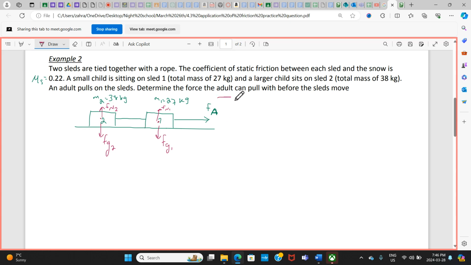Since this object is trying to move in this direction, I call this the positive direction, to the right. The friction is going to oppose the movement, right? I know it's not going to accelerate, but it's trying to move in this direction, and the friction opposes that attempt. So it's the force of friction, and it's going to be static because it's just when it starts to move, so it's a maximum.